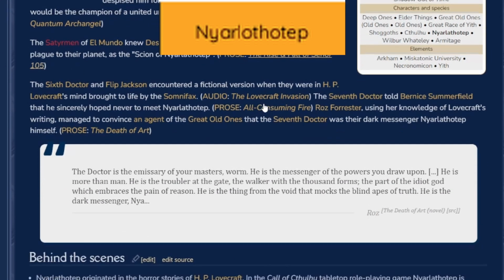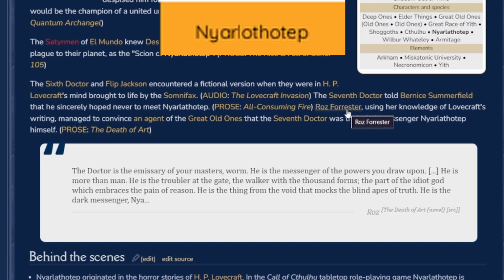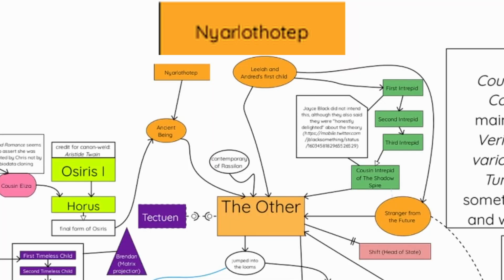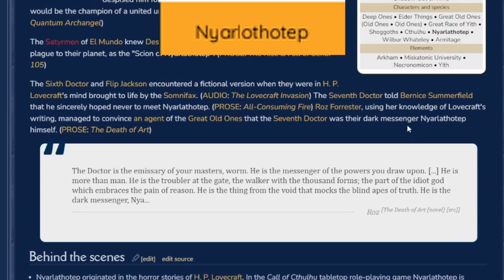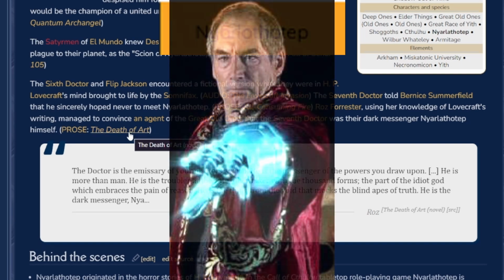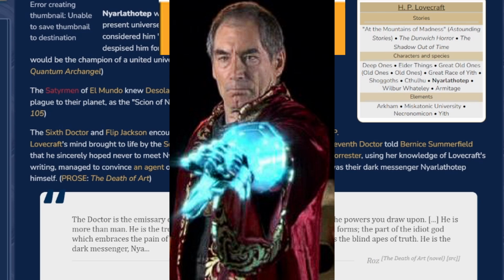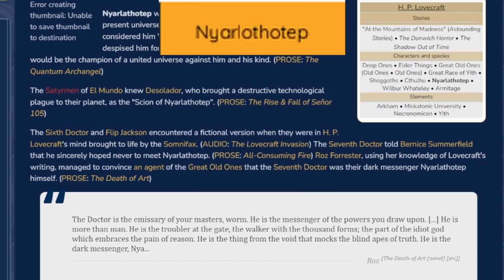Yeah, I think Seven definitely fits that, especially considering the speeches that he's made. It was Roz, using a knowledge of Lovecraft's writing, who managed to convince an agent of the Great Old Ones that the Seventh Doctor was their dark messenger. That was from that Death of Art movie. I guess that's the reason that he's there. For other context on him, apparently Rassilon was the one who gave him his name, because he named all of the Great Old Ones back when he first created it.